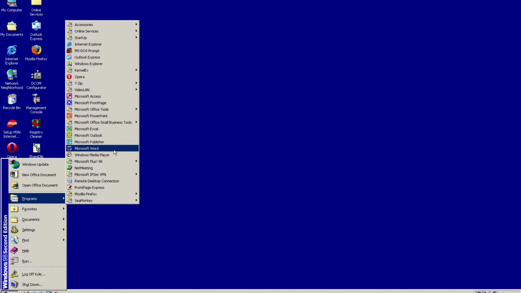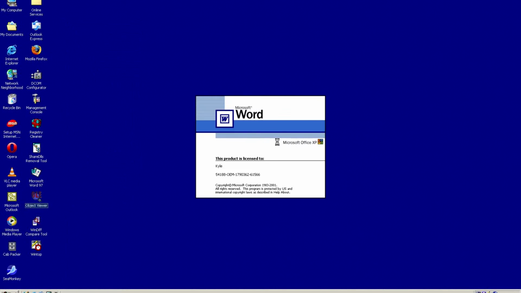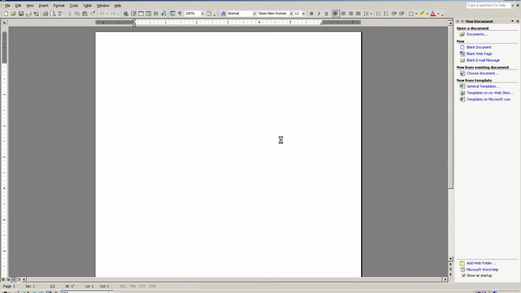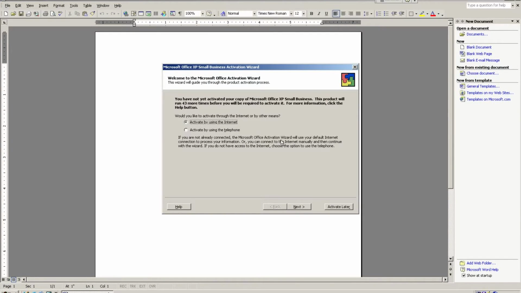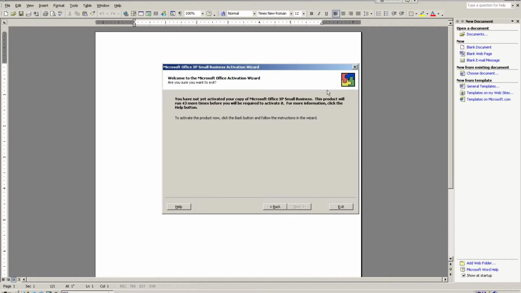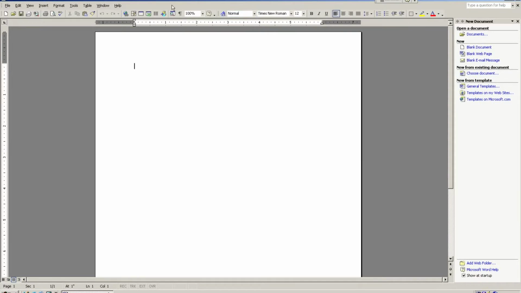And now I was going to look at Microsoft Office. So the latest version of Microsoft Office that you can install on Windows 98 and Millennium is Office XP. This is actually Office 2002, but I guess Microsoft just called it Office XP. You know, I haven't activated it yet, but this is XP. It looks a lot more modern. You got these nice windows.